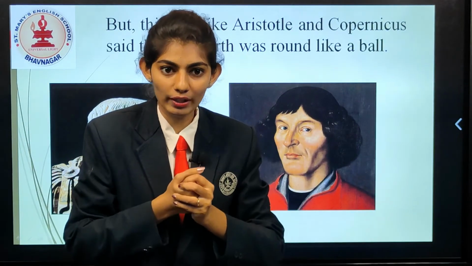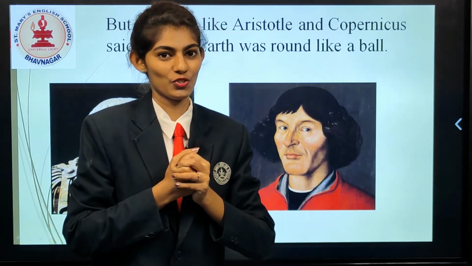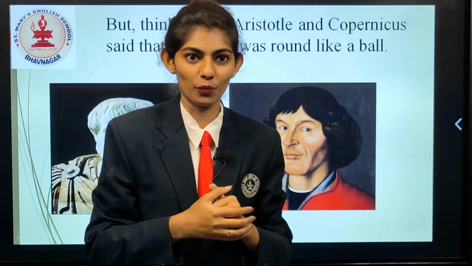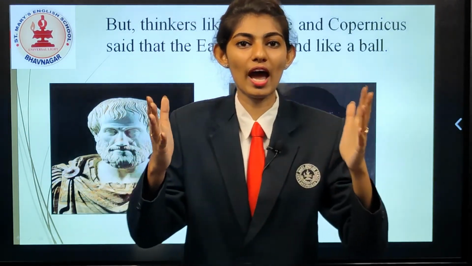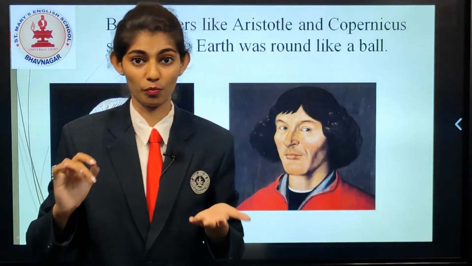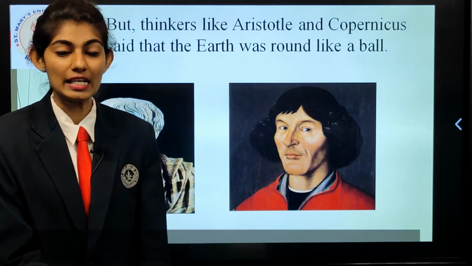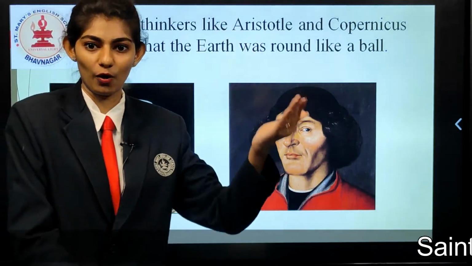Do you have a ball at your home? Do you play ball? Yes. So there's an activity for you. Whatever items you have in a round shape, you are going to note them down in your book. Okay? Yes. So these two thinkers said that Earth is round.